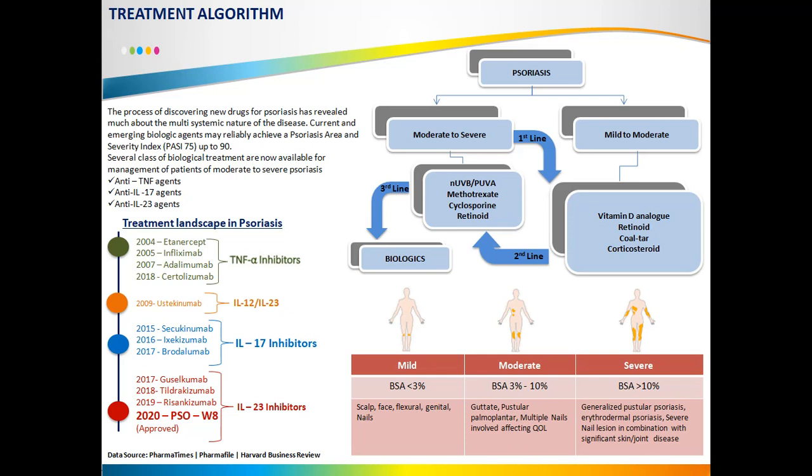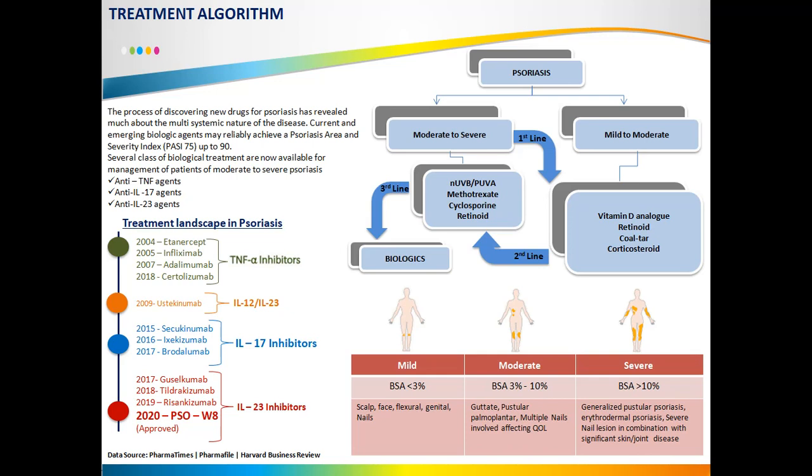It is either mild, moderate, or severe. If the body surface area covered with those skin patches is less than 3%, then it is mild. If the body surface area covered is 3 to 10%, then it is moderate. And if the body surface area covered is more than 10%, it is severe psoriasis.